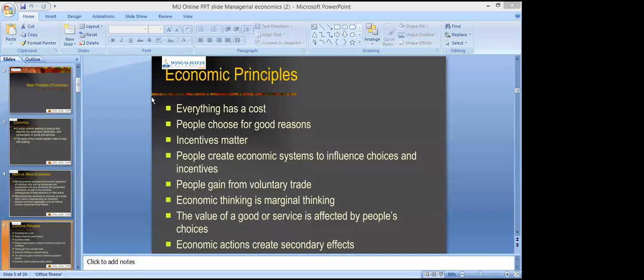Okay. So these are the principles that we were discussing. Everything has a cost. Everything that is materialistic has a certain cost because it is scarce in nature, right? And the second is people choose for good reasons. Definitely, people choose for good reasons because every choice is based on rationality.